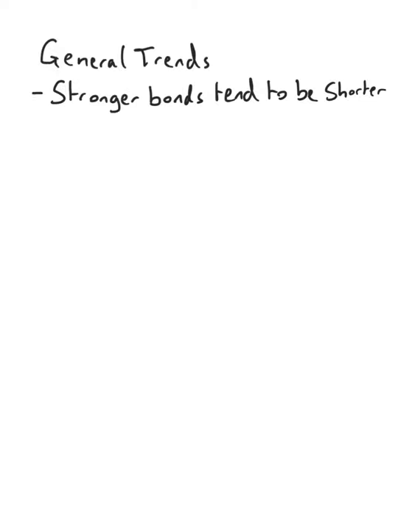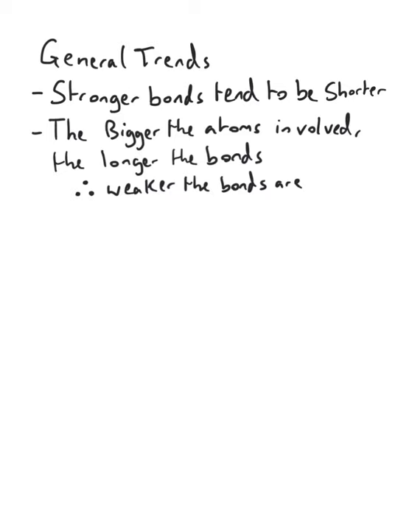Like all other elements that form covalent bonds, carbon follows these general trends when it comes to bond strength and bond length. First, stronger bonds tend to be shorter. Second, the bigger the atom, the longer the bond, and therefore the weaker it is. I.e., the larger the atoms involved, the weaker the bond is going to be.